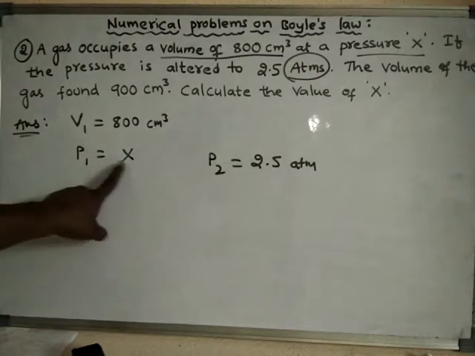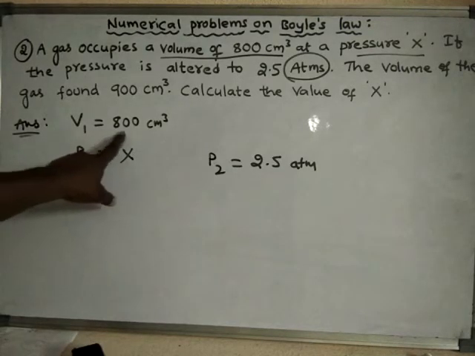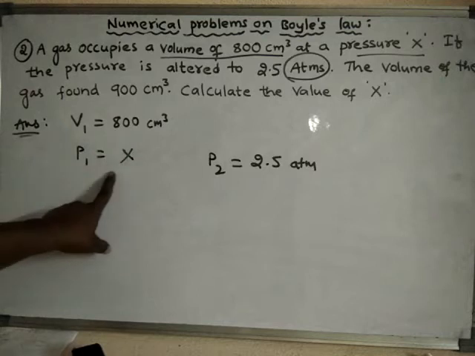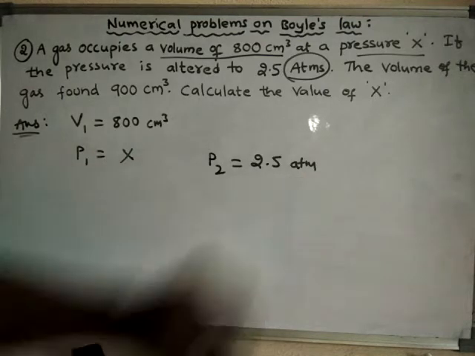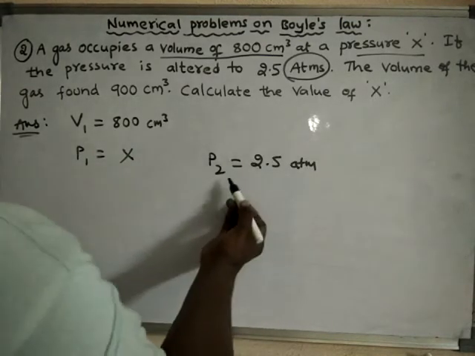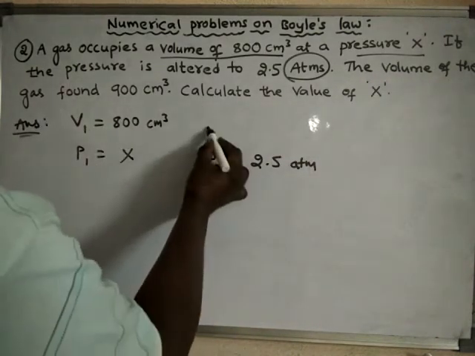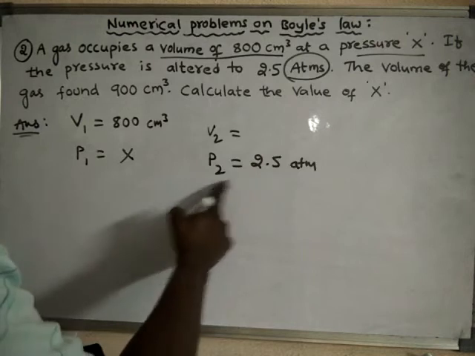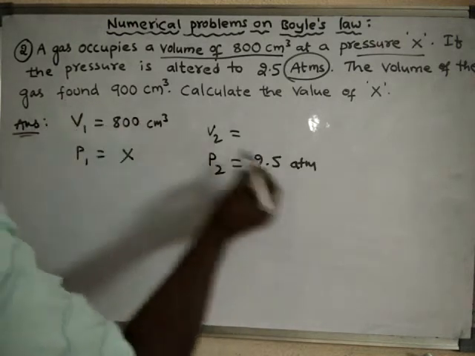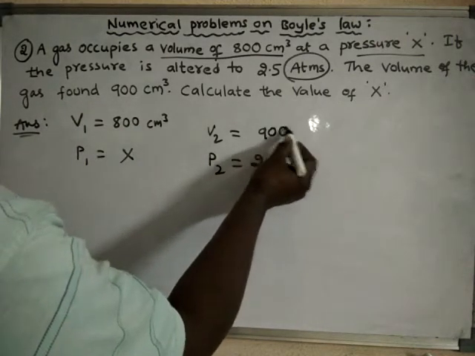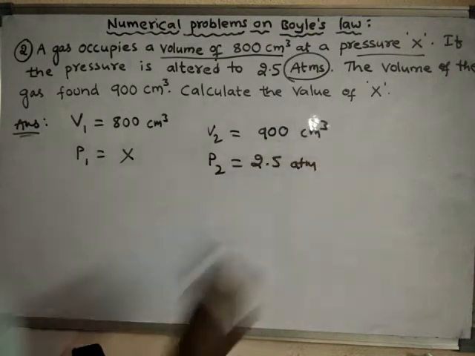Initially the pressure was X, and under this pressure the volume is 800 centimeter cube. Now the pressure is altered to 2.5 atmosphere. So when the pressure is altered to 2.5, the volume of the gas is found to be 900 centimeter cube.